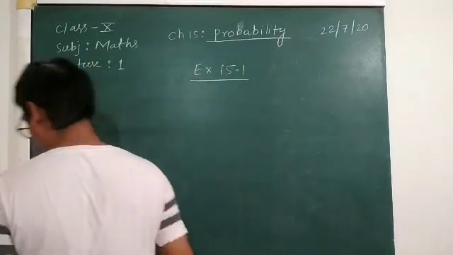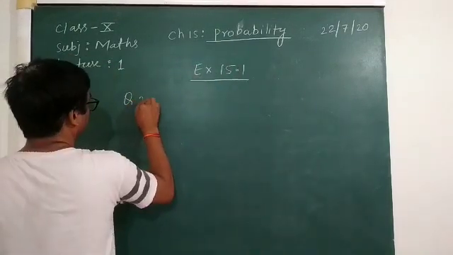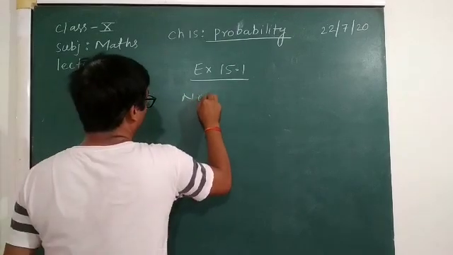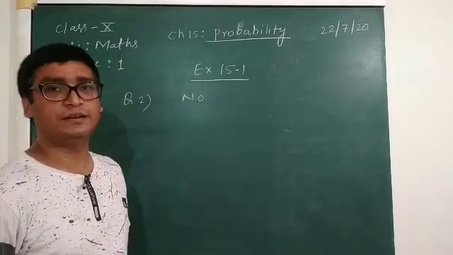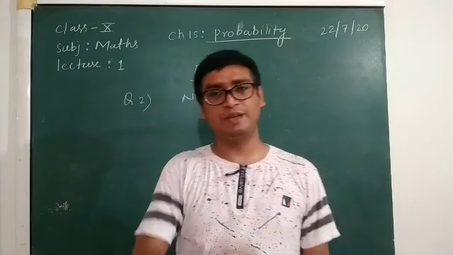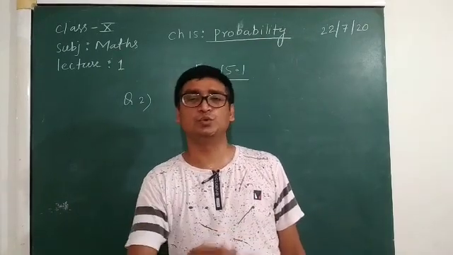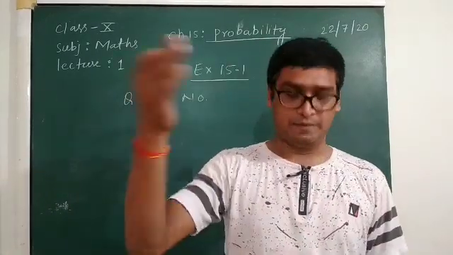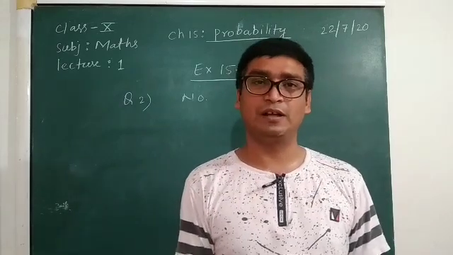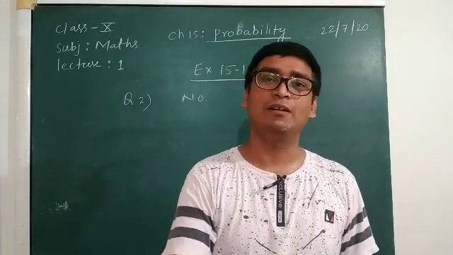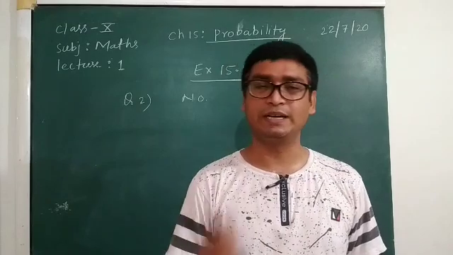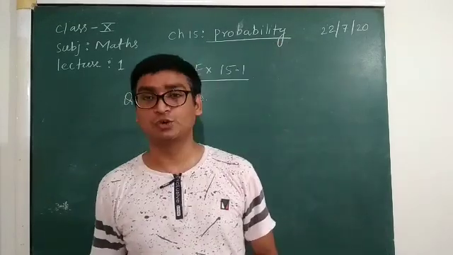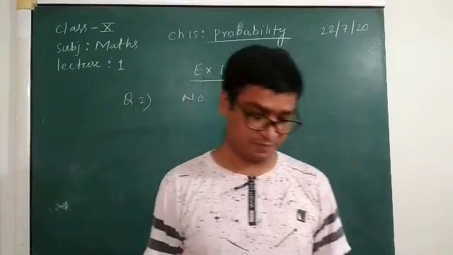So for question number 2, you will write no. I told you the reason. Maybe sometimes he started the car 2 or 3 times, and maybe once he was not able to start it, or the car did not start one time. So it does not show the surety of 50-50%.